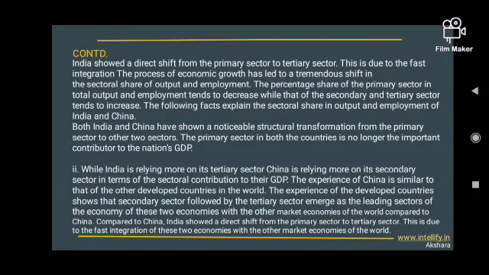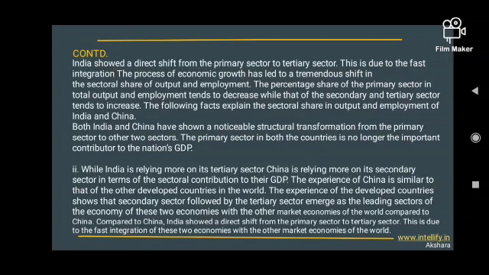This is due to the fast integration. The process of economic growth has led to a tremendous shift in the sectoral share of output and employment. The percentage share of the primary sector in total output and employment tends to decrease, while that of secondary and tertiary sector tends to increase.